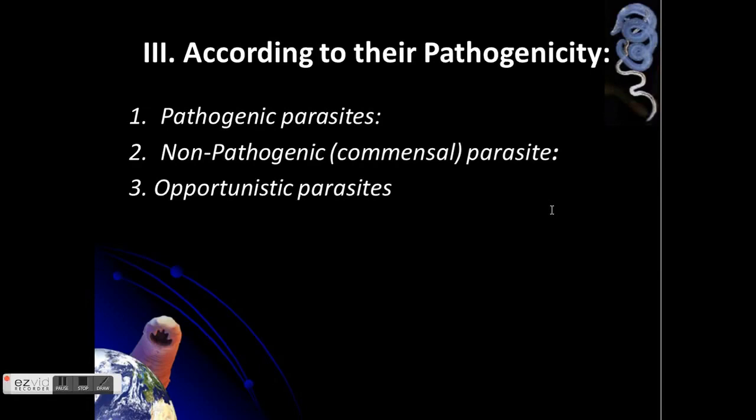For opportunistic parasite, from the term alone, this parasite causes an injury to immunocompromised individuals. And what do we mean by immunocompromised individuals? They are the individuals who have a weak immune system. Okay? So they have weak immune system. What are examples of opportunistic parasites? We have Toxoplasma gondii.